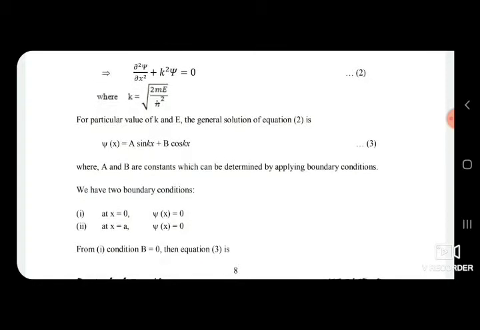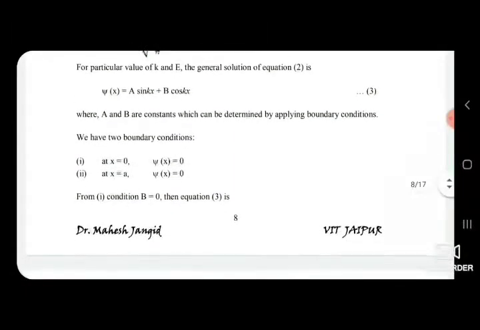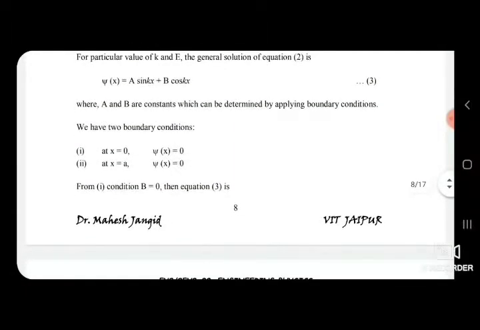We have two boundary conditions. At x equal to 0, psi equal to 0. At x equal to a, psi equal to 0. Because we know that at the boundaries of the walls, the wave function associated with the particle will be 0, because there is no particle.